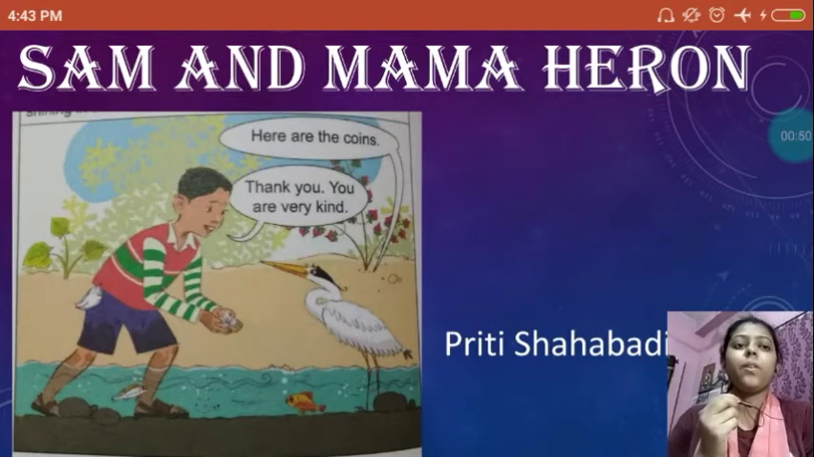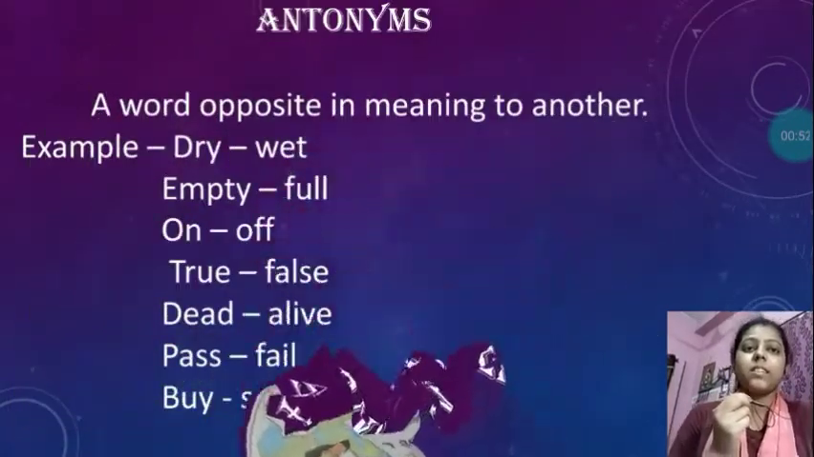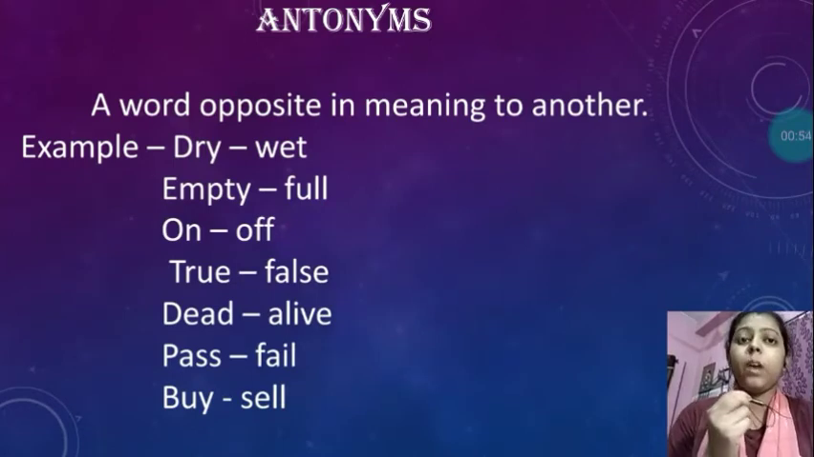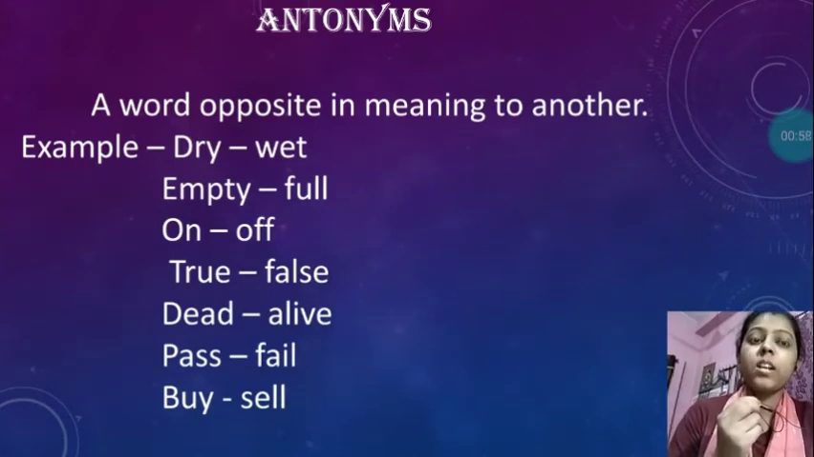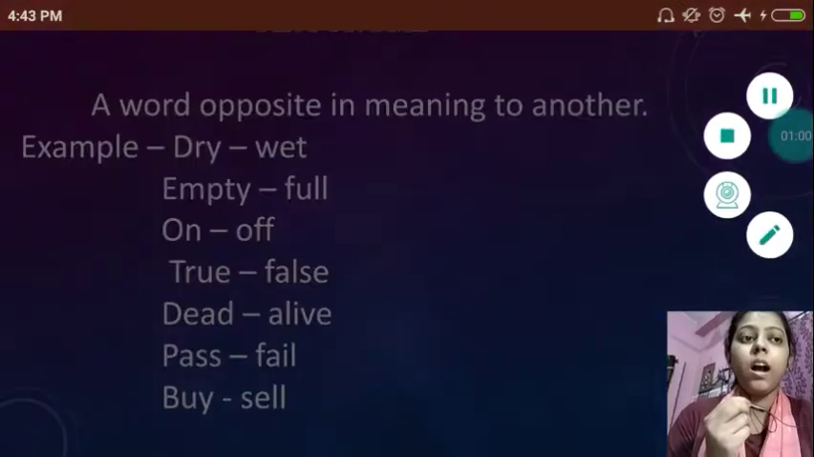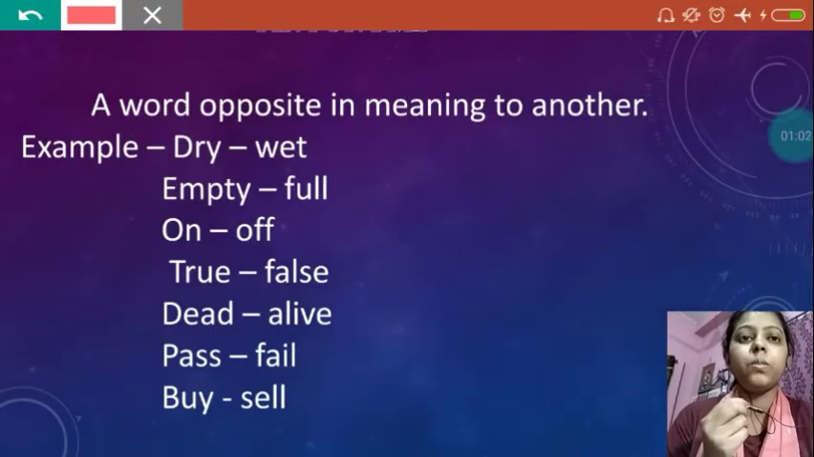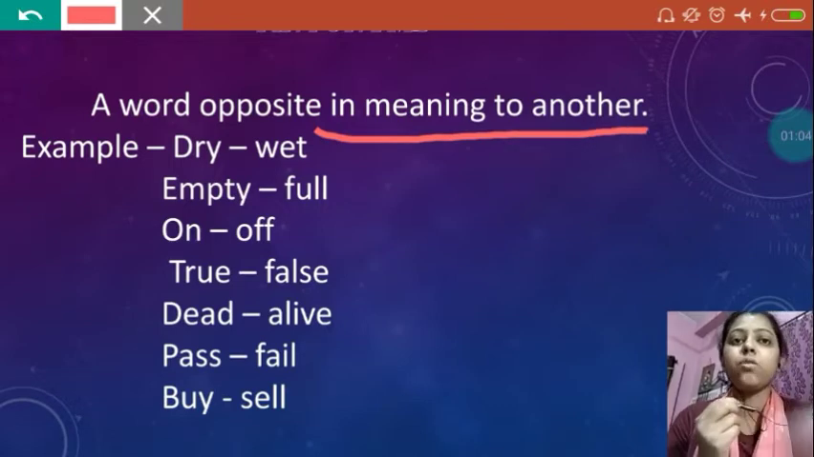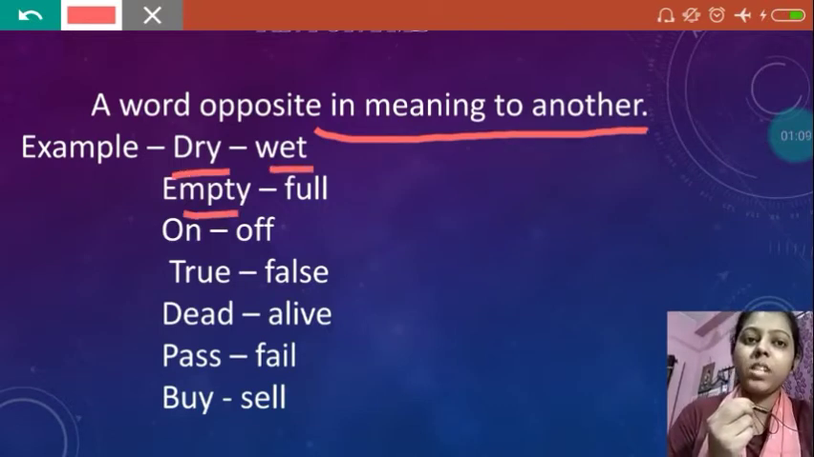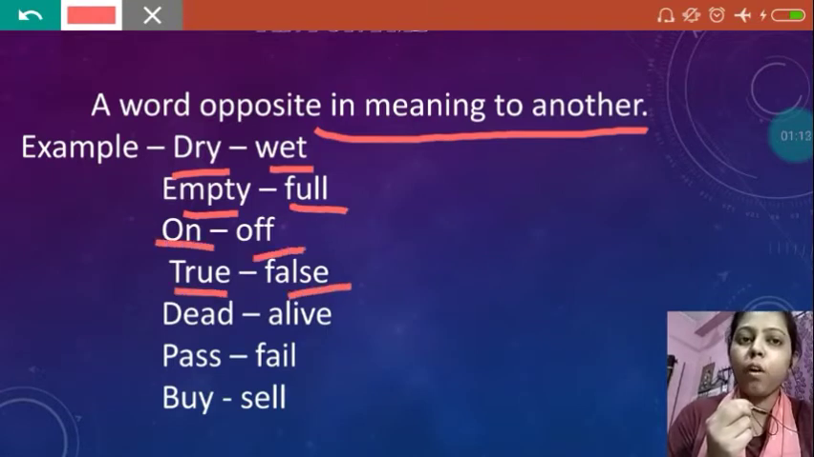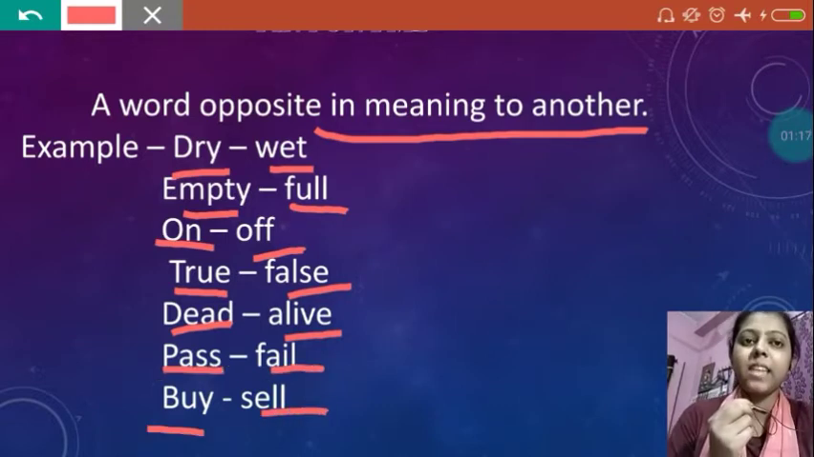Okay, so now we will discuss some antonyms. Now let's know what antonyms are. Antonyms are words which are opposite in meaning to another. Example: dry, wet, empty, full, on, off, true, false, dead, alive, pass, fail, buy and sell.